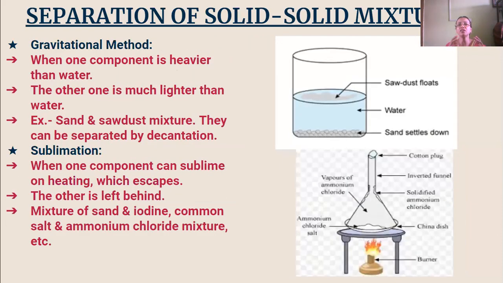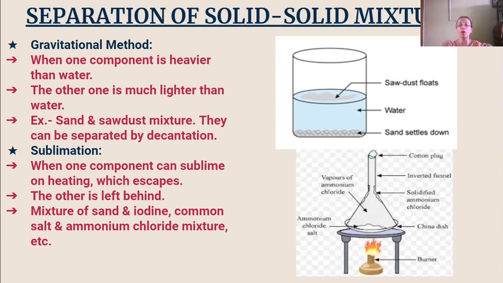Next, separation of solid-solid mixtures by gravitational method and sublimation. In the gravitational method, one component is heavier than water and the other is much lighter than water, like sand and sawdust. When we want to separate this mixture, we'll put some water in it. The sawdust will float and the sand will settle down. By decantation, we can separate the sawdust from the sand, and then by filtration, we can get the sawdust. So that is the way, by gravitational method, we can separate the solid-solid mixture.